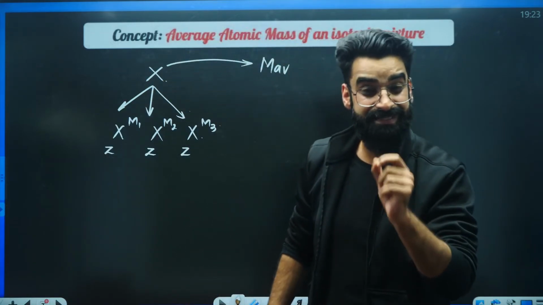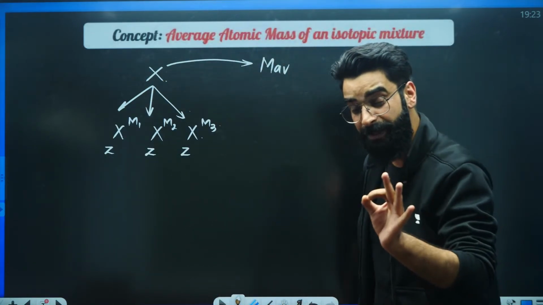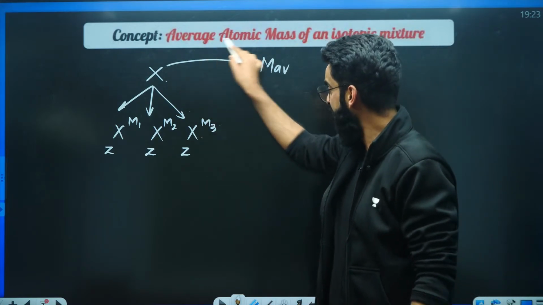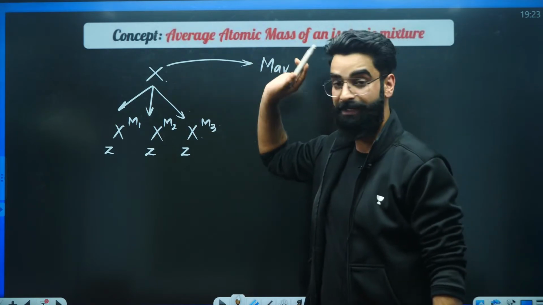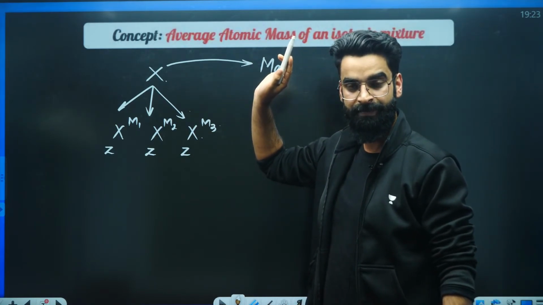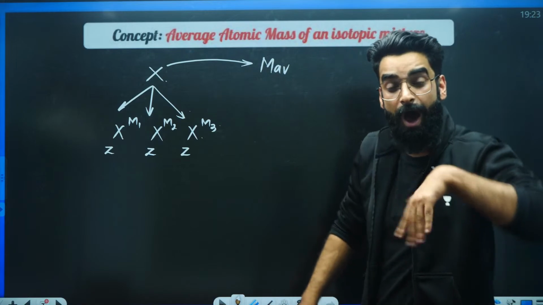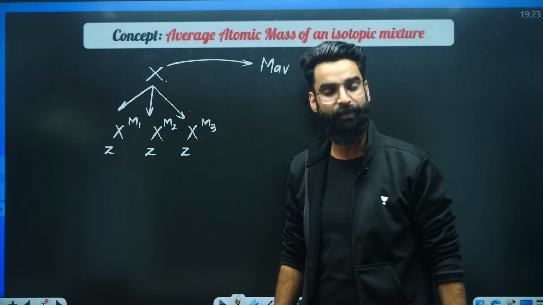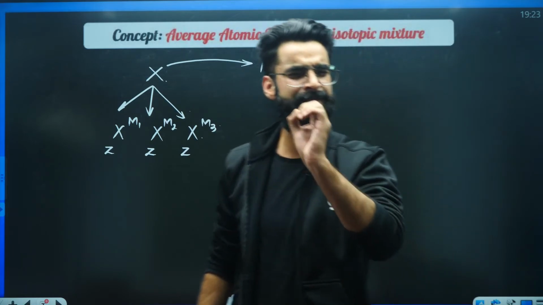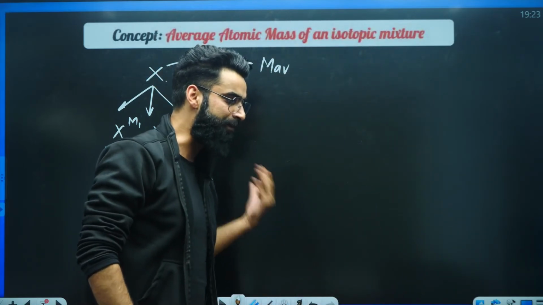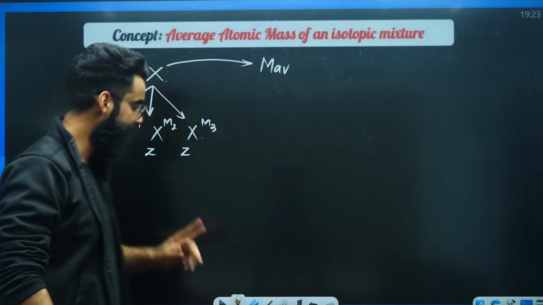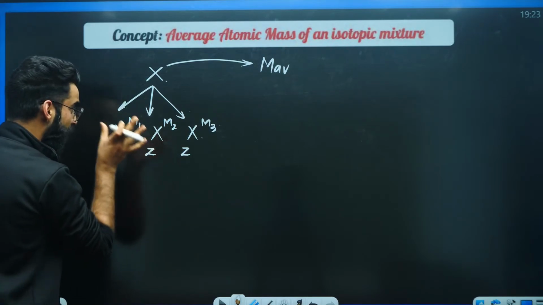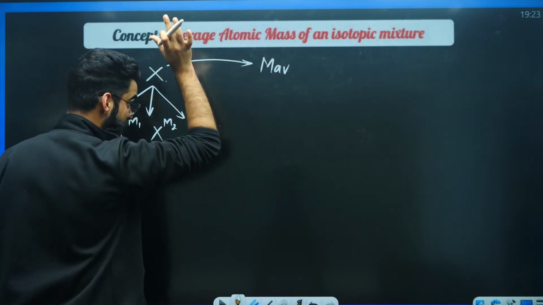Whenever the element exists in the form of isotopes, for that particular element we calculate the average atomic mass. Now the point is, how do we calculate the average atomic mass? For that, just remember a few things for now, which I'll make you understand in some time.